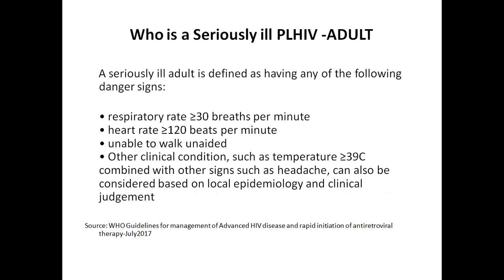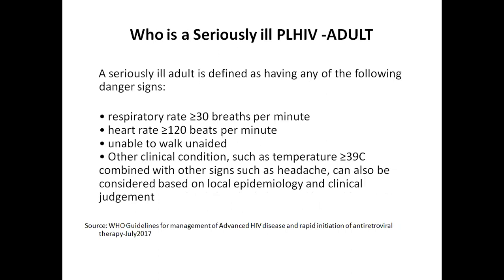So, coming to the next slide, as I said, the advanced HIV disease patients are mostly seriously ill. As per the WHO guidelines, WHO also stresses that when an adult or a child walks into the antiretroviral center to pick up his pills, it is very important that at the first look at the patient, we can identify that the patient is seriously ill.